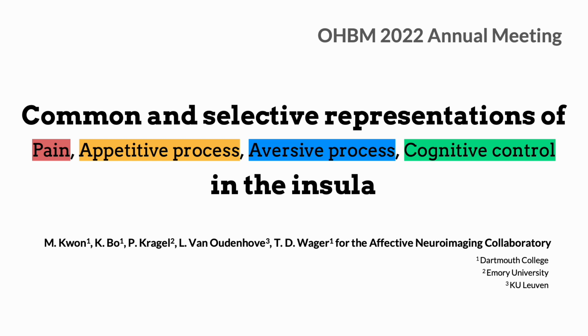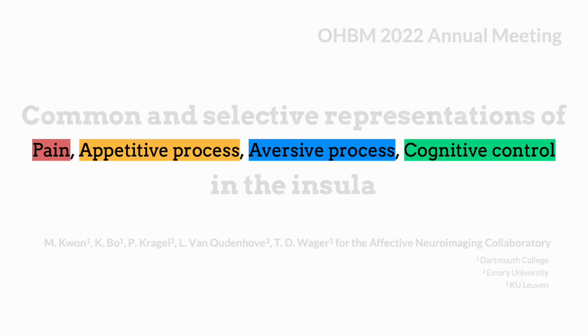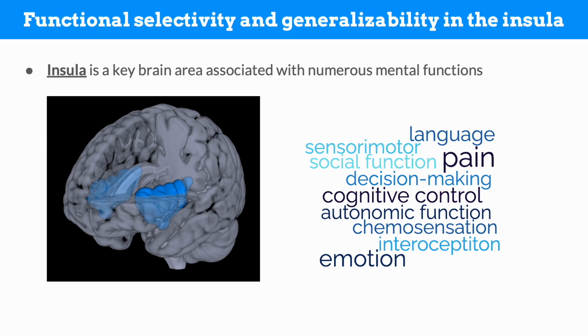The study that I'm going to present today touches on one of the long-lasting questions about how the insula represents a wide range of mental processes across pain, appetitive process, aversive process, and cognitive control. The insula has been associated with multiple domains of mental function, including pain, emotion, and cognitive control, among many, and also, importantly, the integration of these processes.